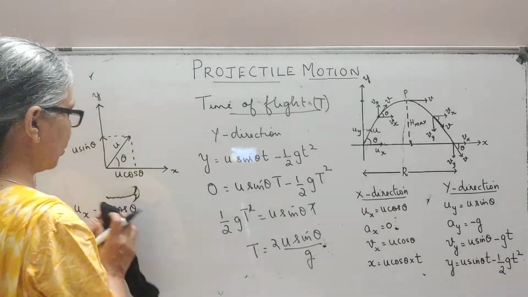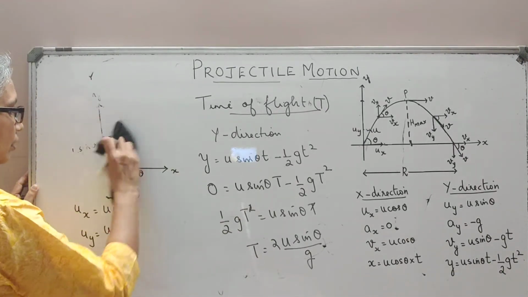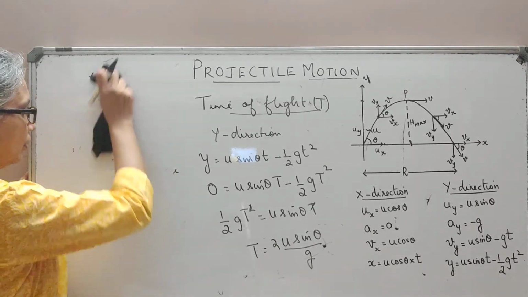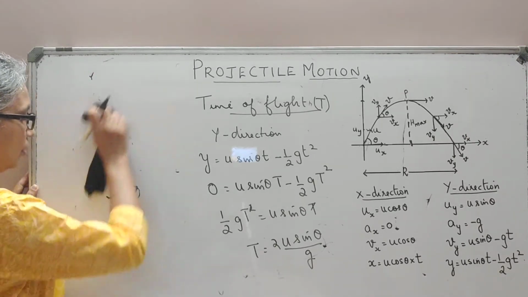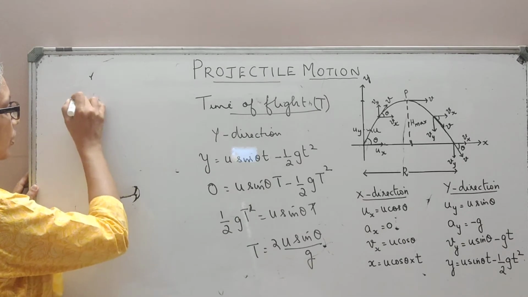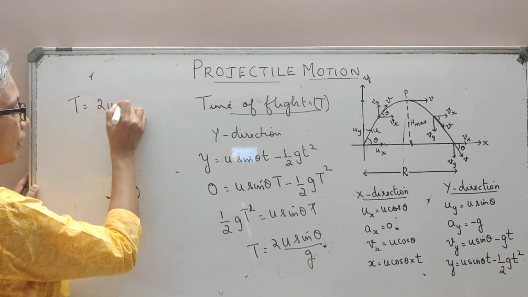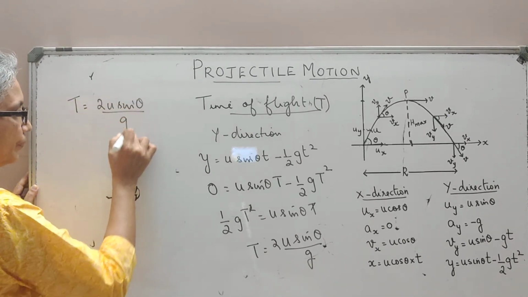So we will write down our equation for T here. We have our first equation, T equals 2u sin theta by g.